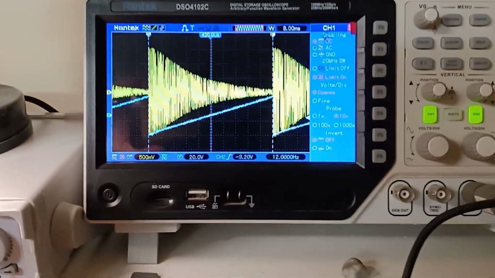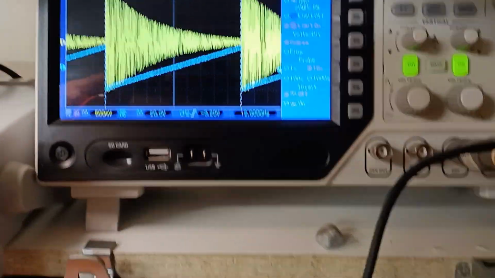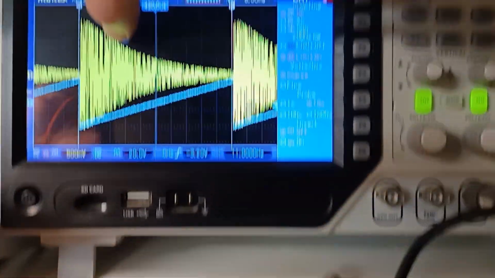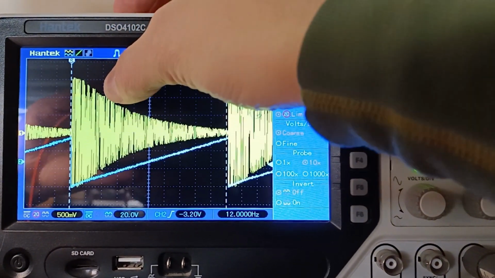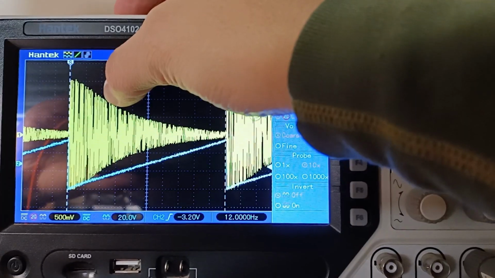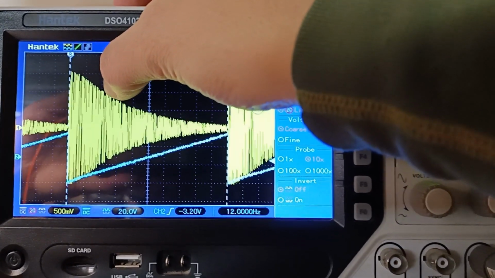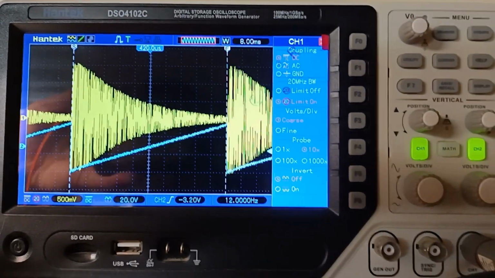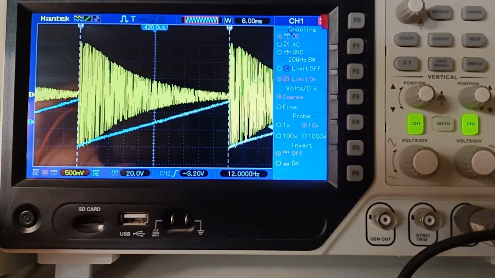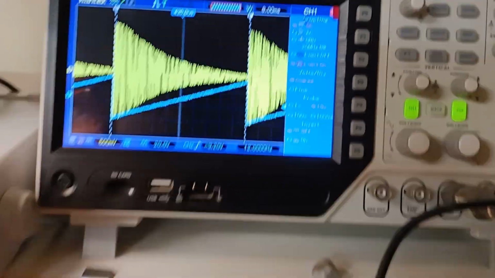So now we can see that it's probably about here that we are down to about 70%, and that's about 2 divisions going out. So given we've got a 20 megahertz range, that's about 4 megahertz.